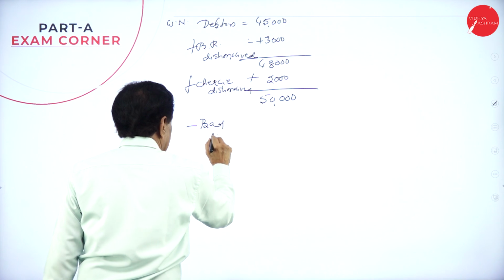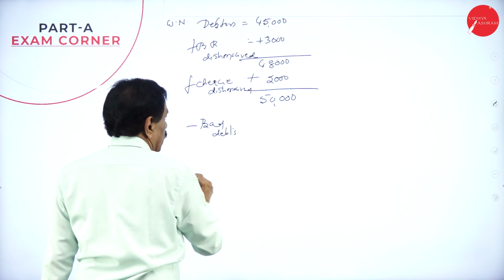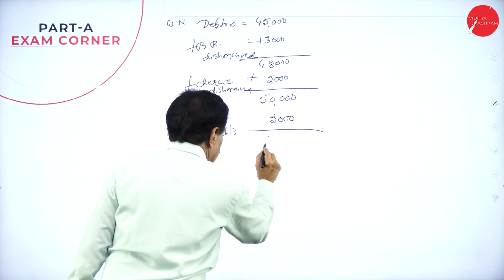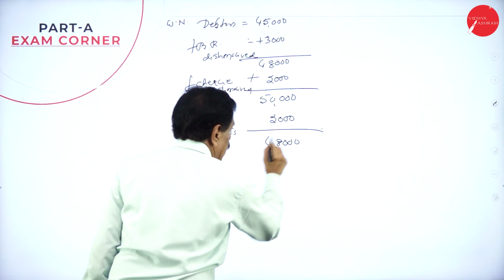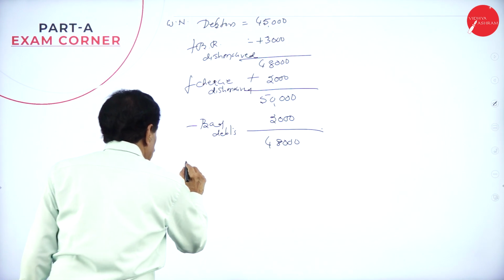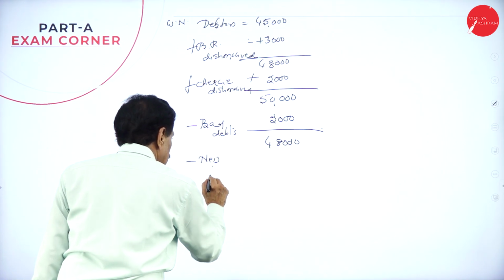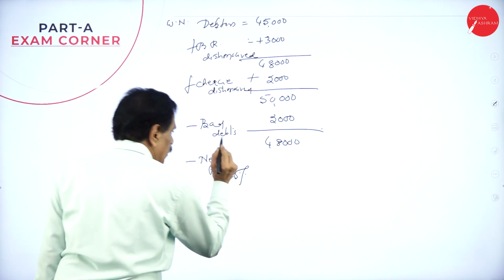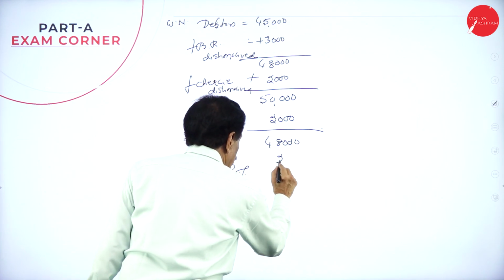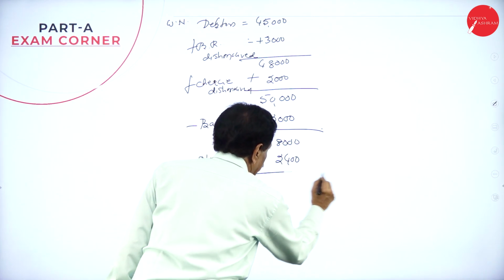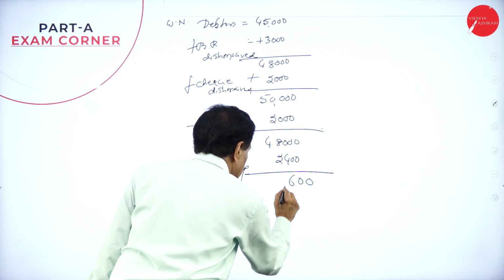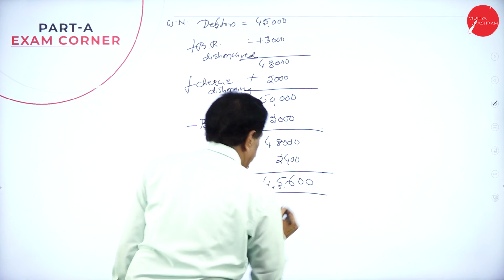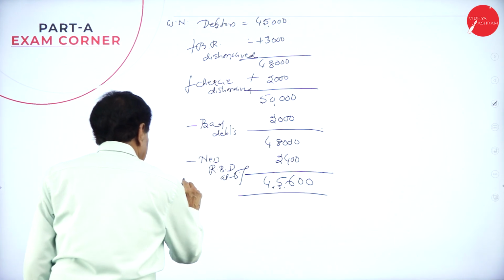Then on this, new RBD at 5% is 2,400. Debtors to the balance sheet: 45,600.